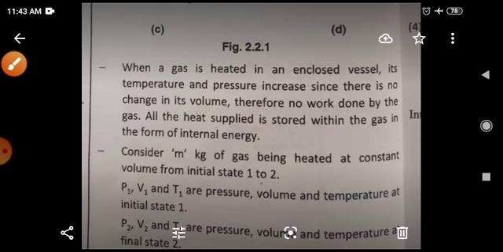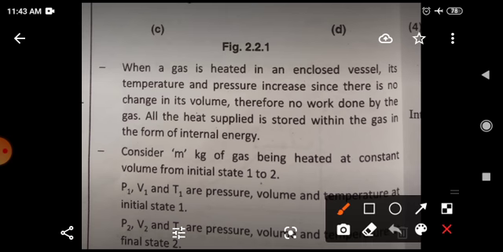When a gas is heated in an enclosed vessel, its temperature and pressure increase since there is no change in its volume. Therefore, no work is done by the gas. All the heat supplied is stored within the gas in the form of internal energy. This point about this process is very important. In this, pressure and temperature go on increasing.